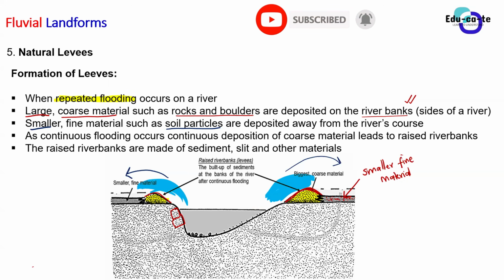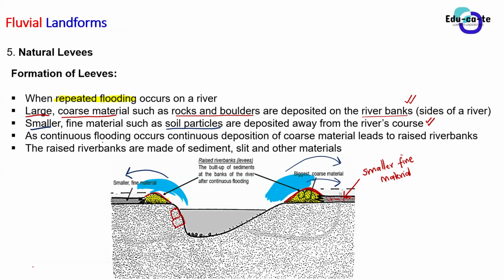So the river will only be able to pull them to put them here at the sides of the river, closer to it. But the soil particles are lighter, so they are easy to erode and deposit far away from the river. Do you guys get the sense? Yes, sir. Okay, so that's what happens.